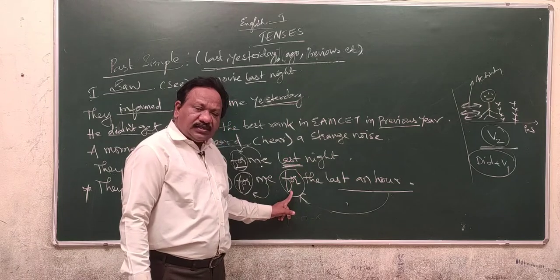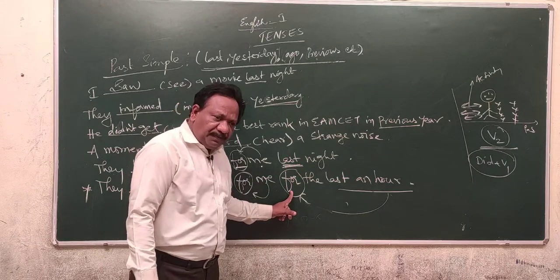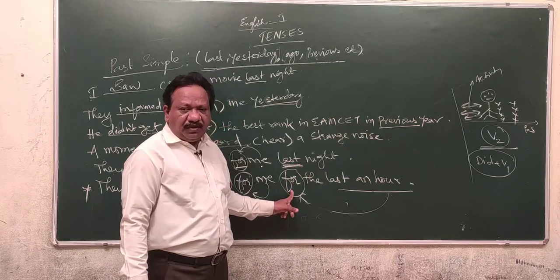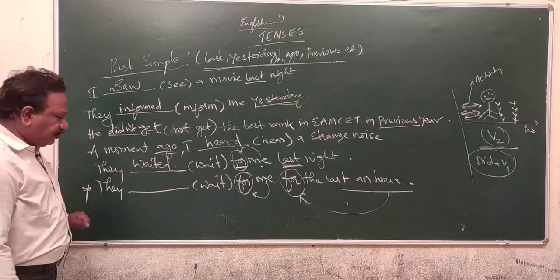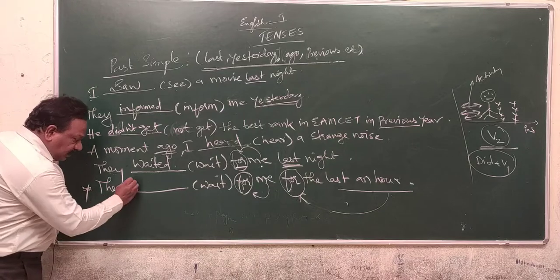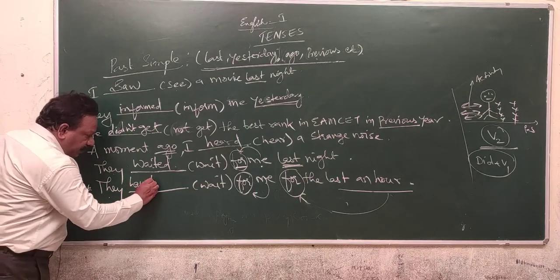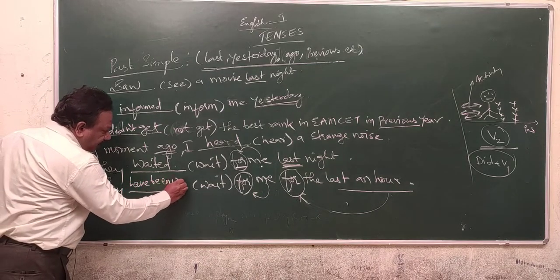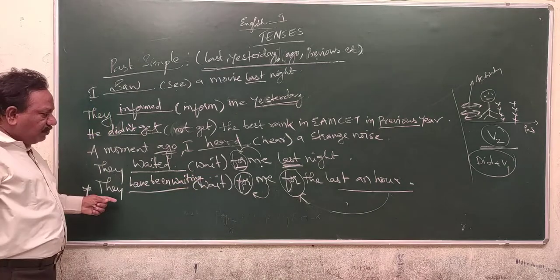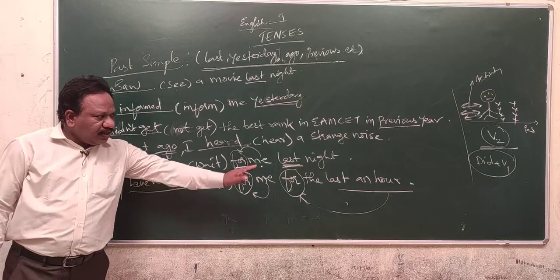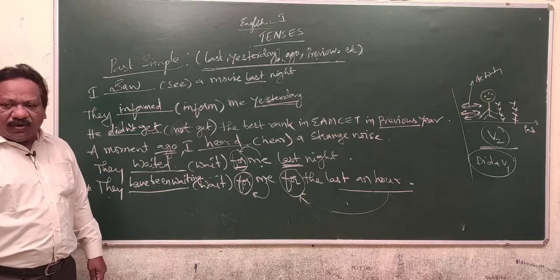Whenever you come across since or for to indicate a point of time or period of time, then you can use the present perfect continuous tense. So here you write have been waiting. They have been waiting for me for the last an hour.